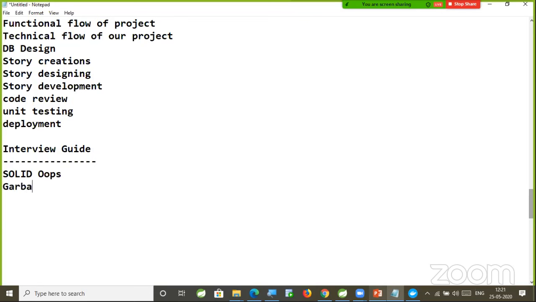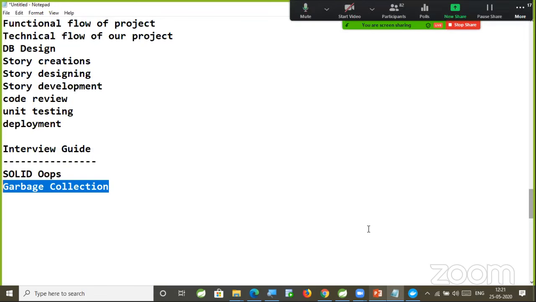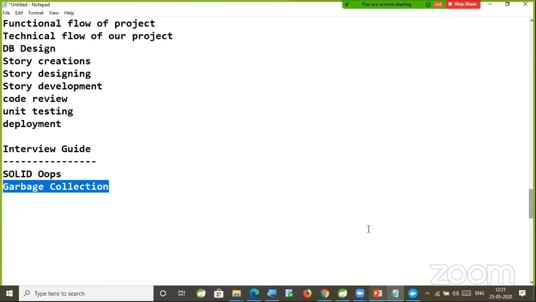After that, garbage collection. How the garbage collection process happens in the JVM. Most of your core Java trainers will tell you, we don't know when the garbage collector will start in Java. That is magic. Whenever it requires, it will start. That is a wrong statement. There is a concept called heap space in the JVM. When the heap space is almost full, the garbage collection is going to start. There is a concept called minor garbage collection, major garbage collection, young generation memory, old generation memory, and meta space is available. So very clearly we are going to understand how the garbage collection process happens in the JVM.